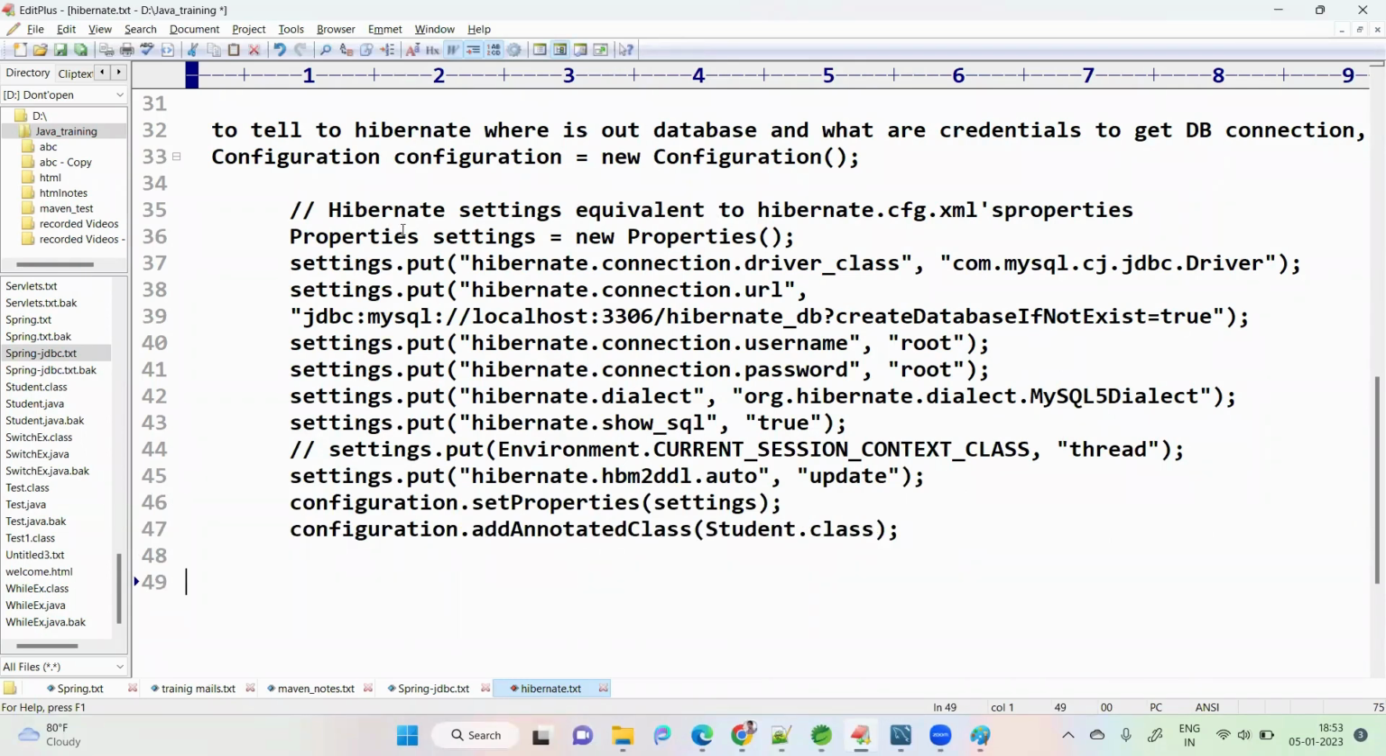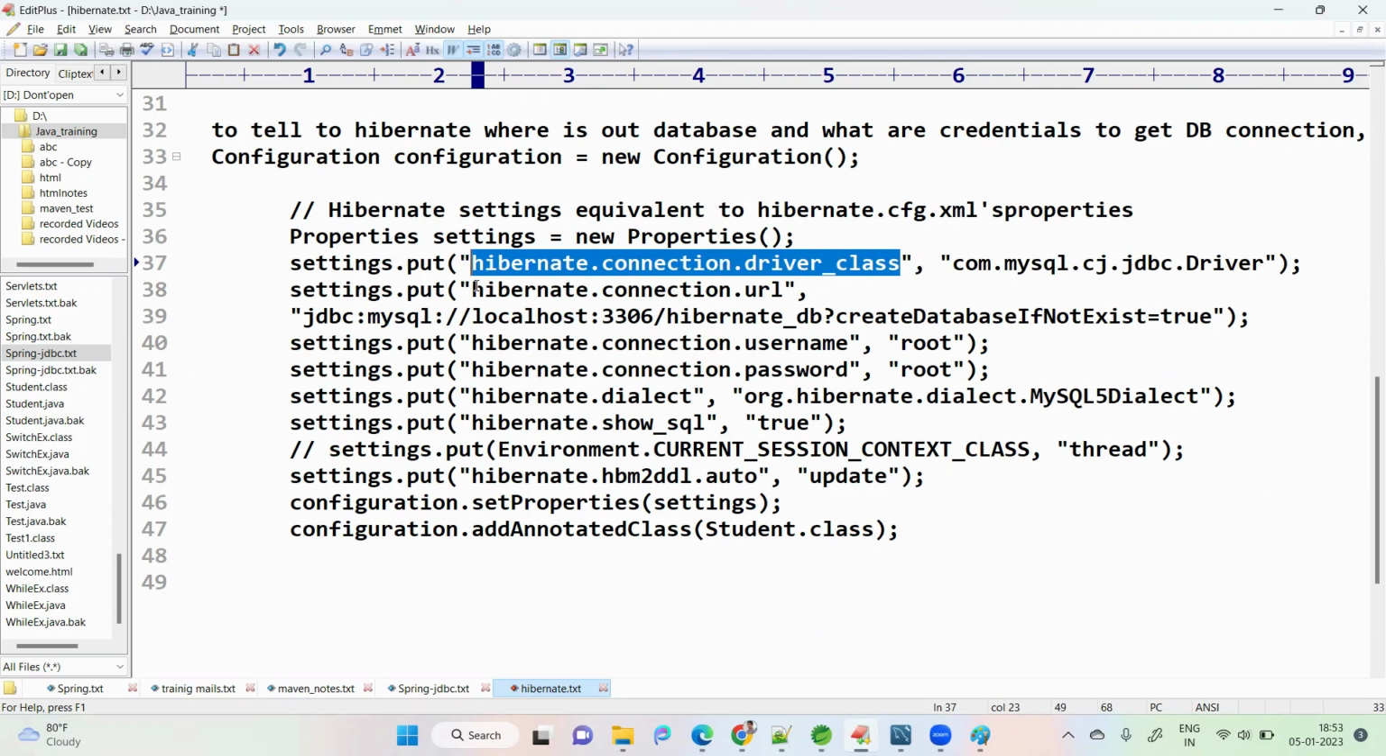So in the configuration class, I'm setting some properties. What are those? Driver class name, what is our database driver class name, and URL, username, password. But the keys are different. These are Hibernate specific keys, to tell Hibernate this is my driver class. This is a key, hibernate.connection.driver_class.